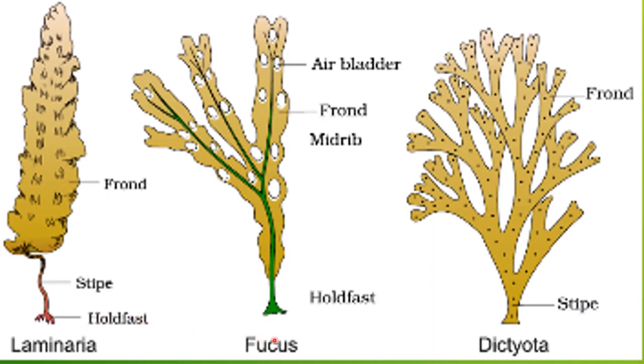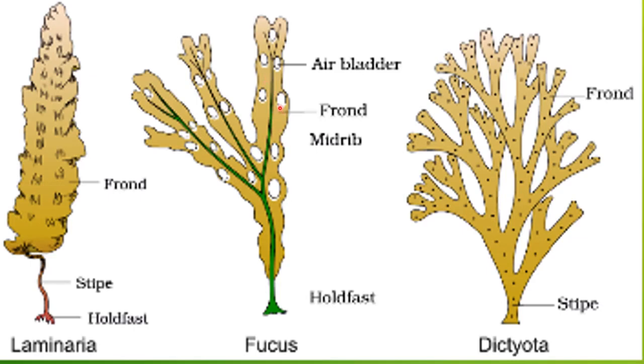After that, this is the structure of Fucus. This is also a brown algae. And here in the Fucus, what is present? Air bladders. These are air bladders present in the frond of Fucus. This leaf-like structure present here, like in Laminaria, is also called frond.